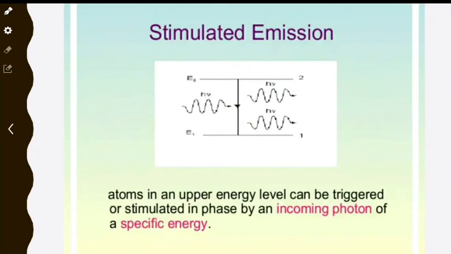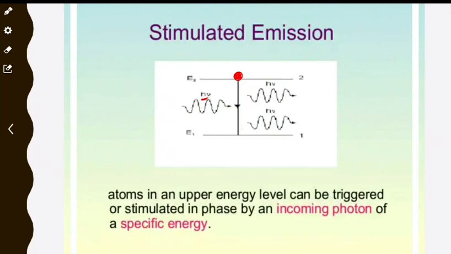The next is stimulated emission. Here you have to stimulate the atom which is present in the excited state to come to the ground state. For that you have to give certain energy. That energy is h nu. So already the atom has acquired certain energy and moved to the excited state. Then for it to come to the ground state, you have to give another amount of energy h nu.